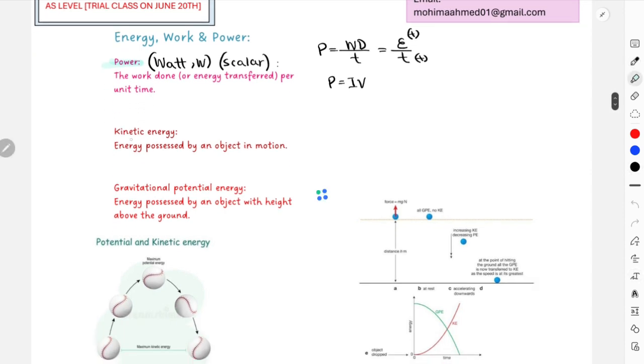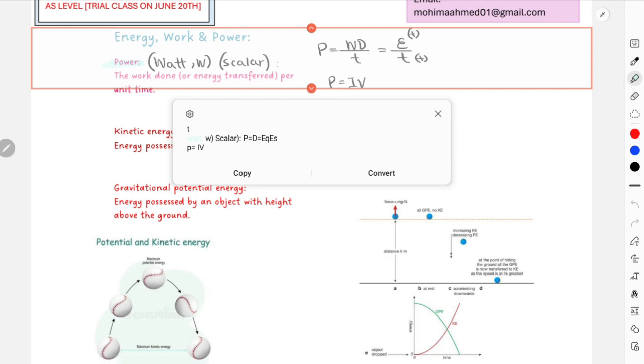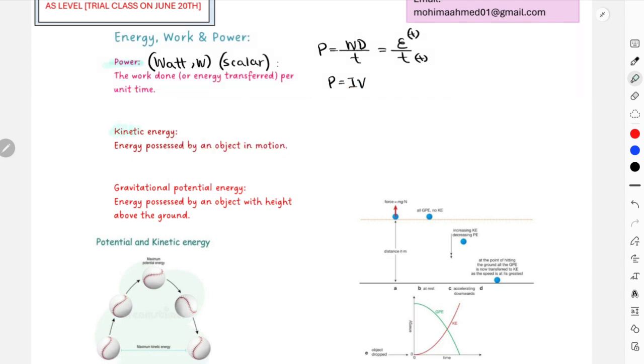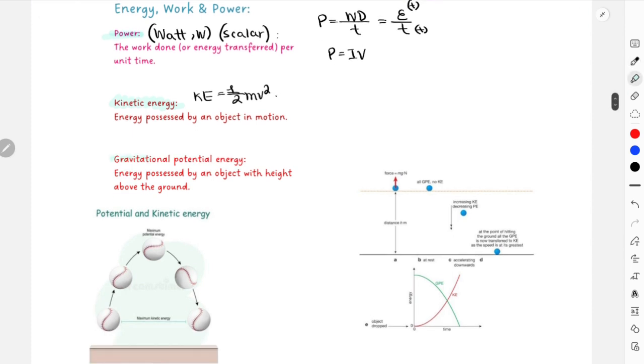Other than that, we'll move on to kinetic energy. Kinetic energy is possessed by a moving object, or an object in motion. That means the object must have velocity. So from this we arrive at the equation KE equals half mv squared. And then we have gravitational potential energy, which is the energy possessed by an object which has height above the ground. So GPE equals mgh, where m is mass, g is gravitational field strength, and h is height above the ground, obviously.